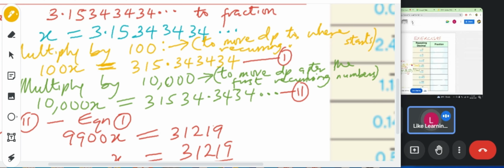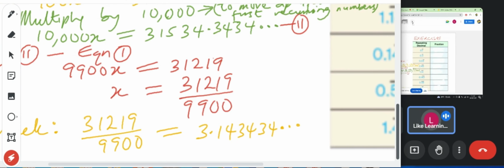Alright, I think that makes a good summary. So in this case 10,000, and you form equation 2. You just subtract equation 1 from equation 2 to get that.